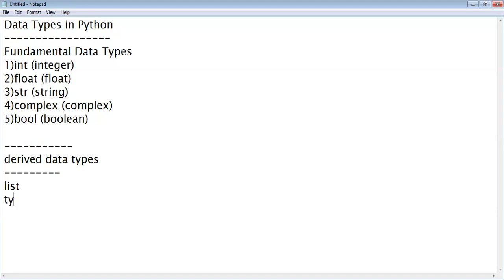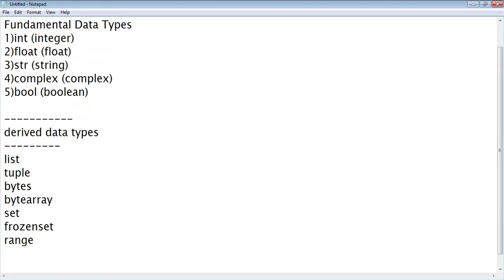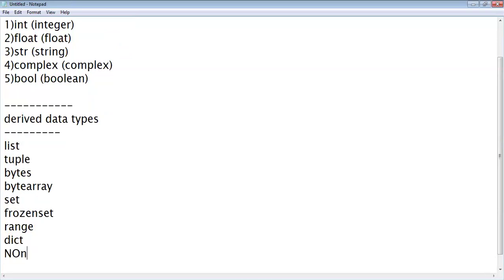list, tuple, bytes, byte array, set, frozen set, range, and dictionary and none.